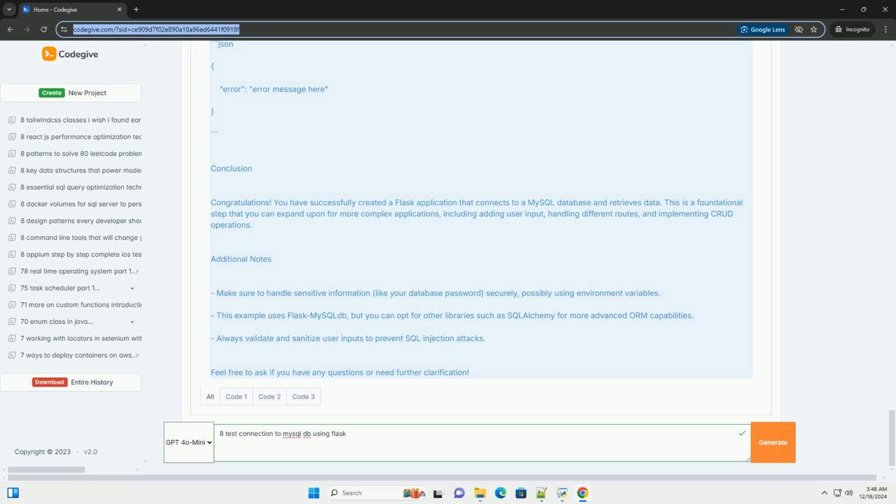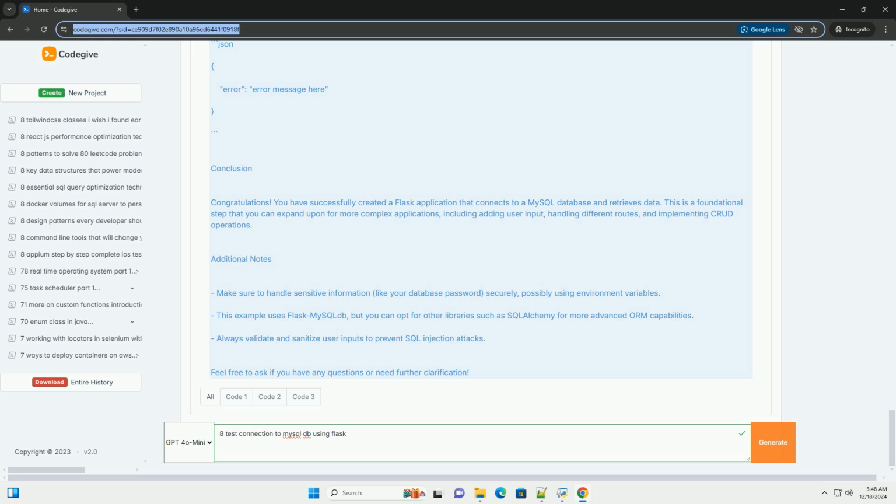mysql = MySQL(app). @app.route('/test_connection', methods=['GET']). def test_connection(): try: create a cursor. cursor = mysql.connection.cursor(MySQLdb.cursors.DictCursor).